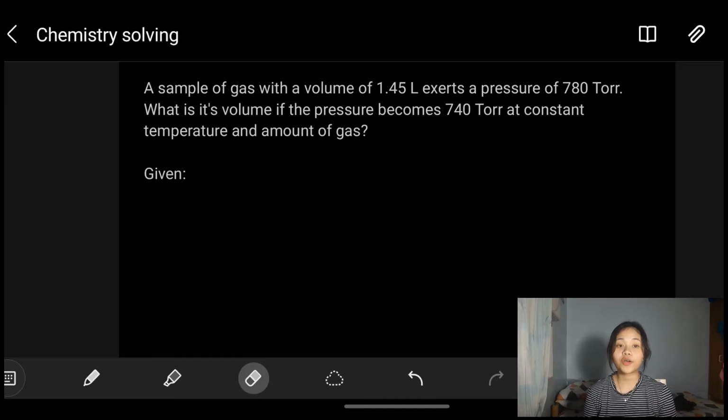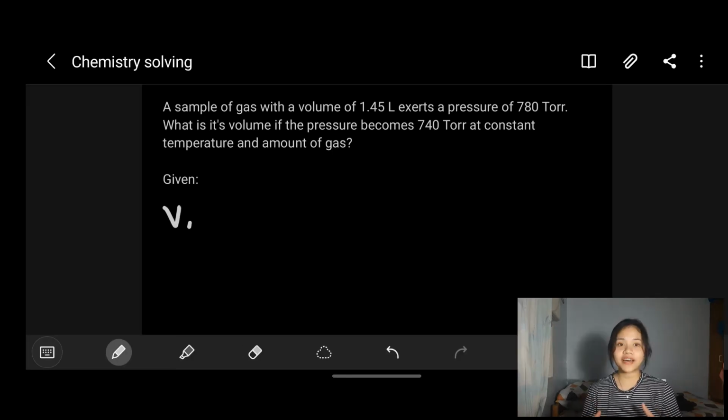So the first example is: a sample of gas with a volume of 1.45 liters exerts a pressure of 780 torr. What is its volume if the pressure becomes 740 torr at a constant temperature and amount of gas? The only variables here that we are concerned with are the volume and the pressure. If we recap our lessons, only Boyle's law tackles volume and pressure, where the mass and the temperature are kept constant. Let's find the given first.